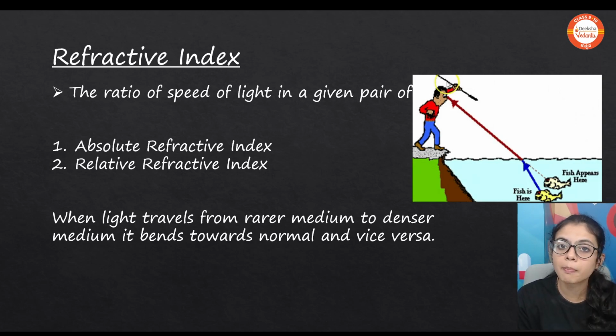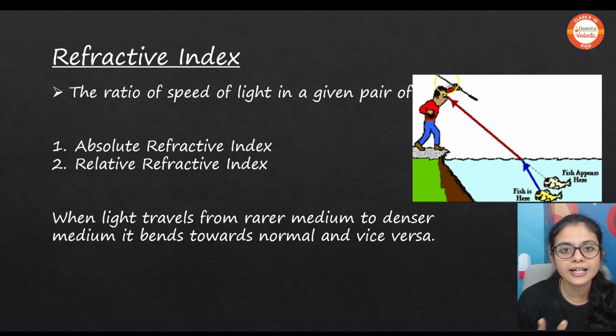But what about relative refractive index? In that we are comparing two different mediums. It may be any medium. We call it medium 1, medium 2. Refractive index of the medium will be equal to speed of light in medium 1 by speed of light in medium 2. That's all. And the important point to remember here is when the light travels from rarer medium to denser medium. What is a rarer medium? The particles will be freely arranged, like air. What is a denser medium? Glass, water.